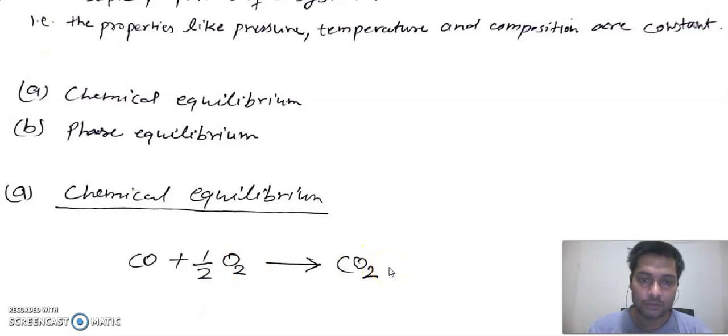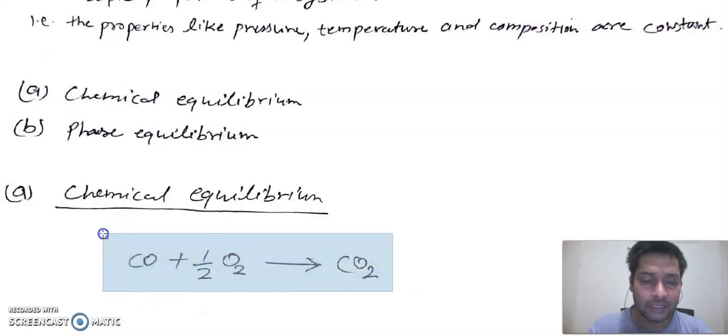So what will happen? The first thing that comes to mind is that this reaction will occur: carbon monoxide reacts with oxygen and forms carbon dioxide. But this is not the only possibility.